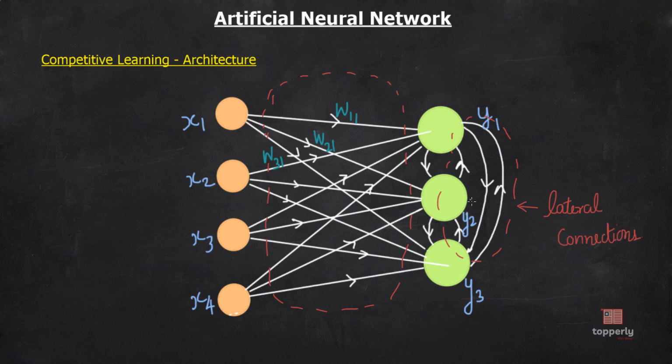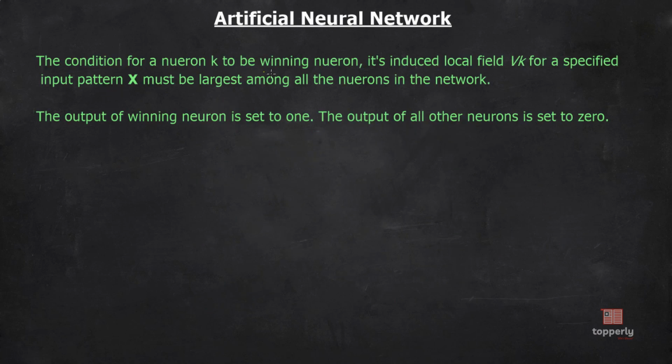Now, how will we choose the winning neuron? The condition for a neuron k to be the winning neuron is that its induced local field v_k, where v_k is equal to sigma x_j w_kj, I hope that you remember this, for a specified input pattern x must be the largest among all the neurons in the network.